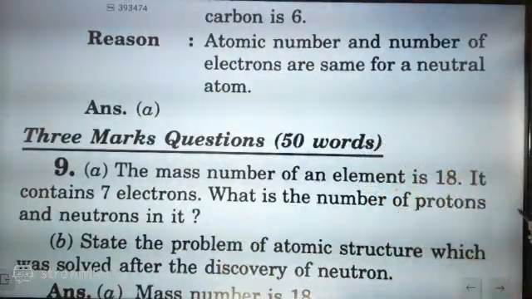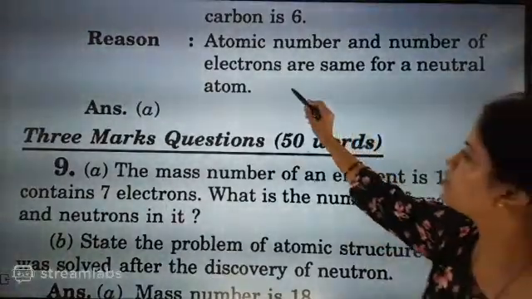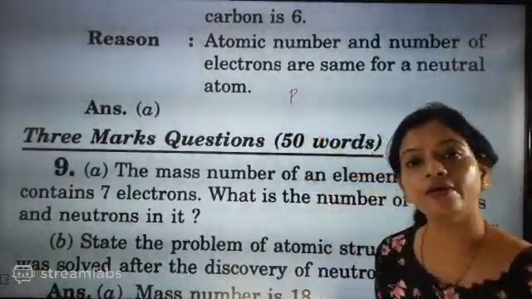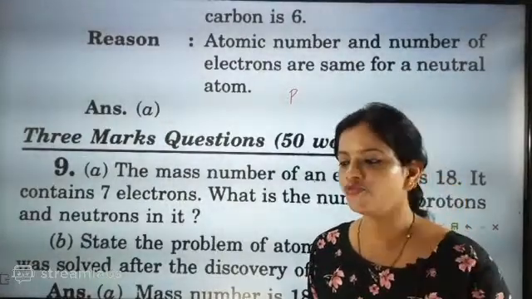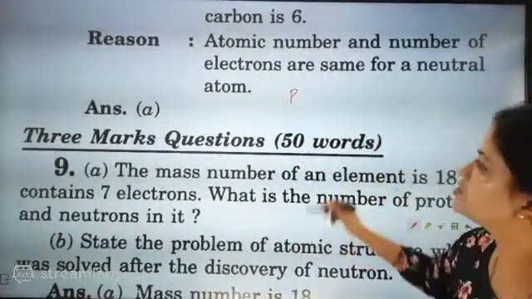After the discovery of the neutron, we came to know that the nucleus is bound together by a force.